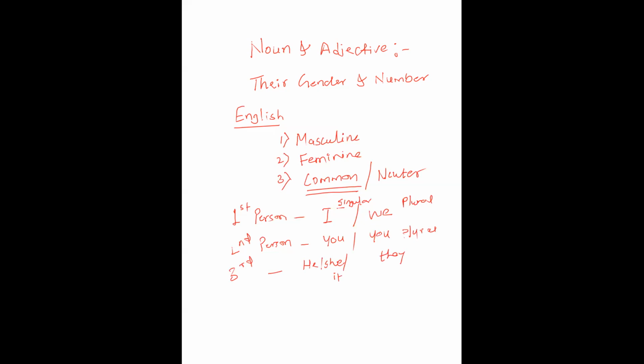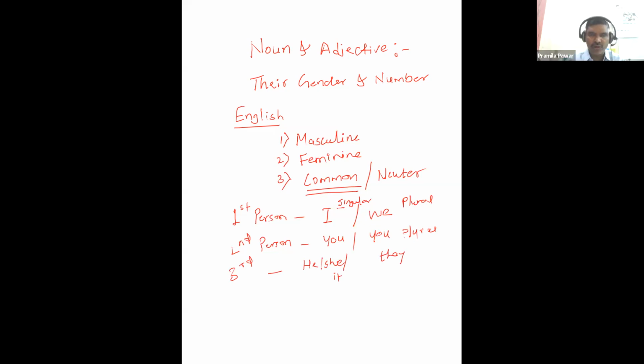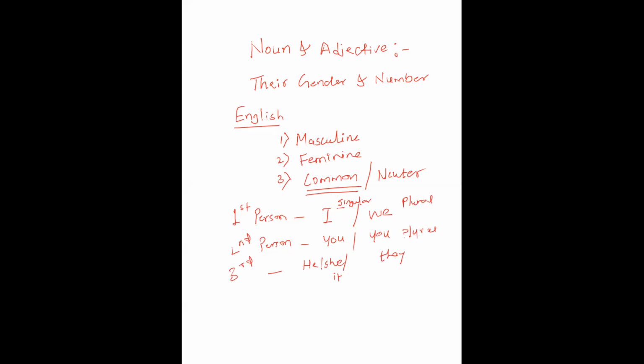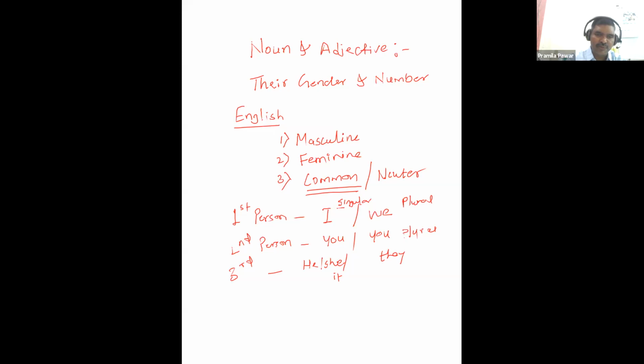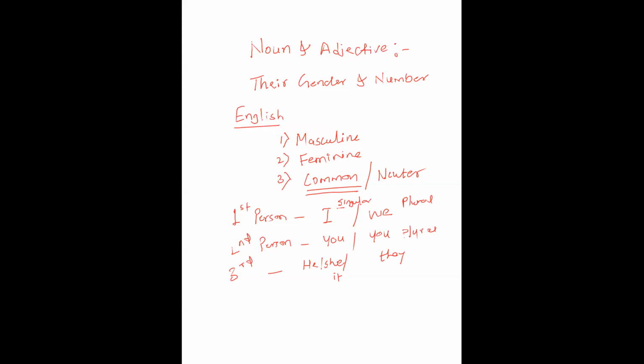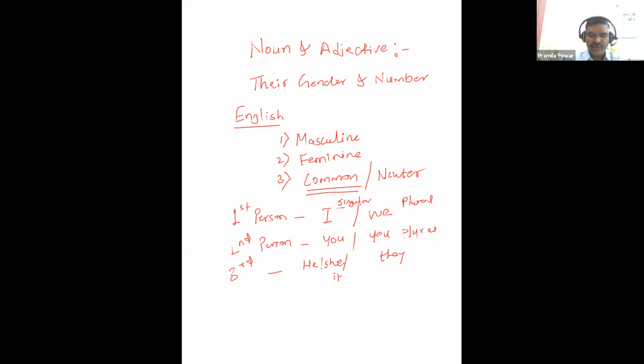So we must have the knowledge about first person, second person, and third person. Only then are we able to properly understand what the noun and the adjectives are, and their gender and number. Now let's start with Hebrew.